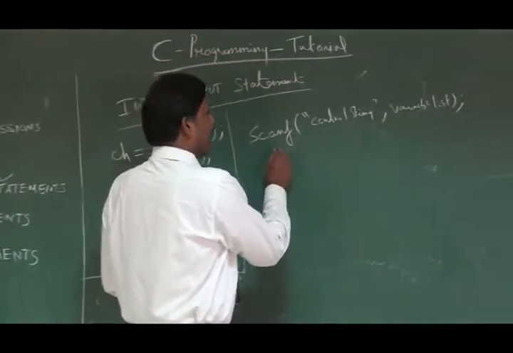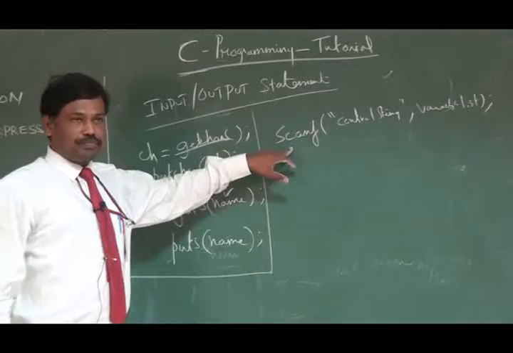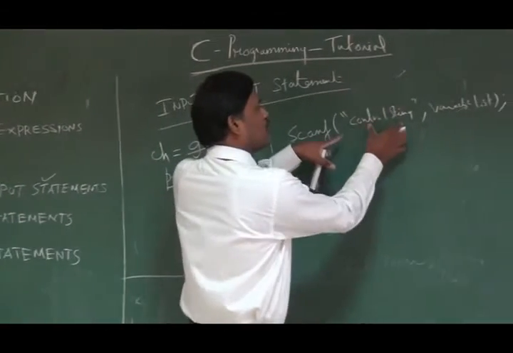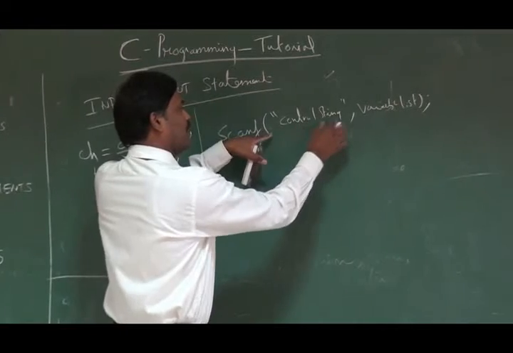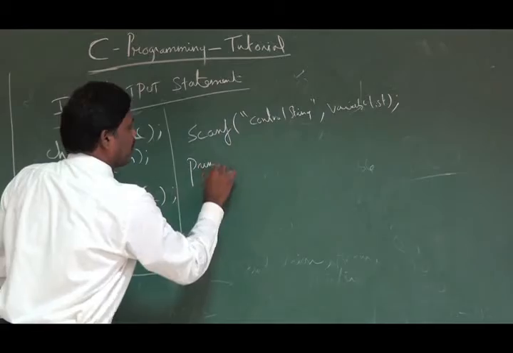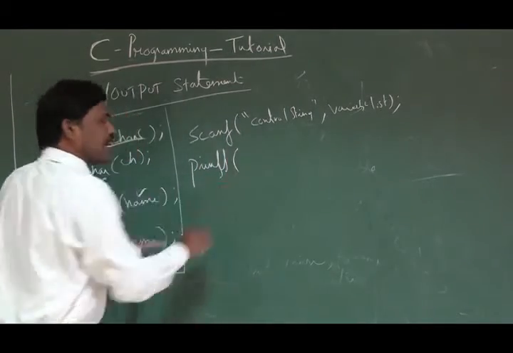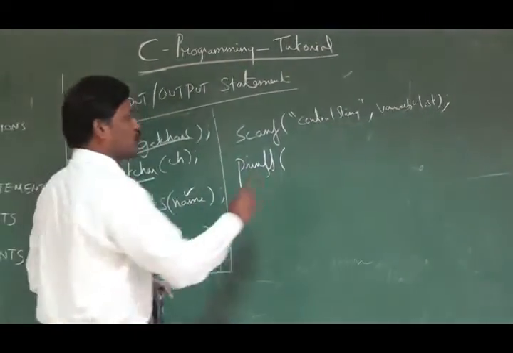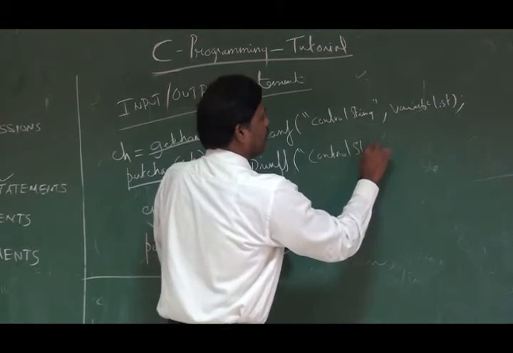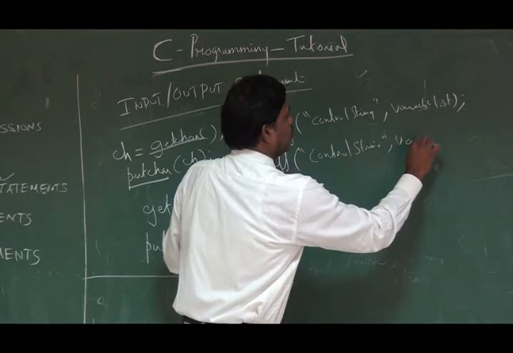Okay, so this scanf function is an input function. So you should know what this control string is. I just put that a control string is a command within double quotes, comma, followed by a variable list. Similarly, the printf statement is an output statement. scanf is an input statement, printf is an output statement. This again has two components. One is a control string, then followed by a variable list.